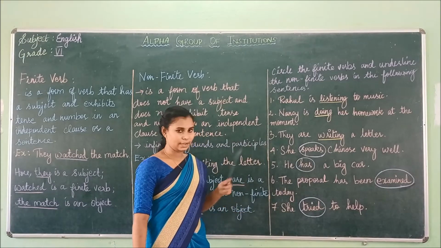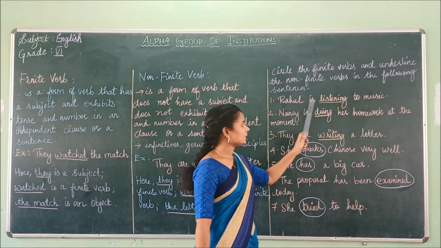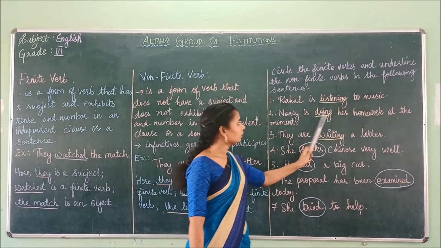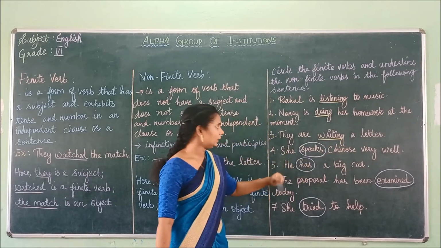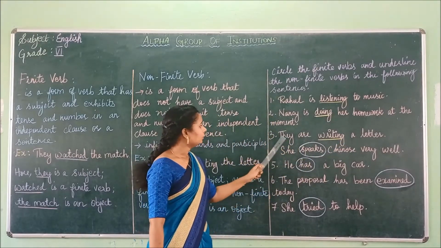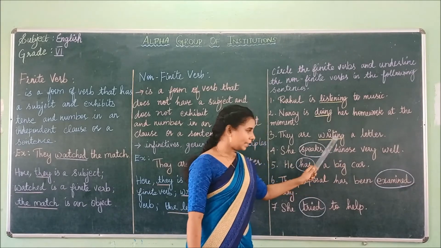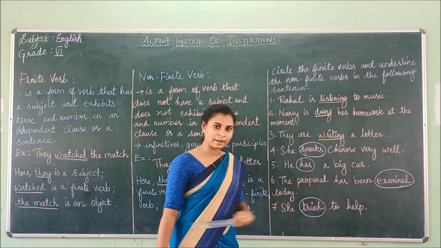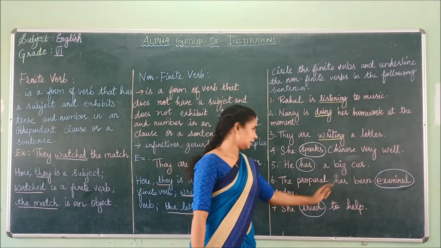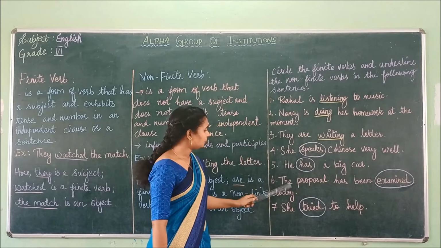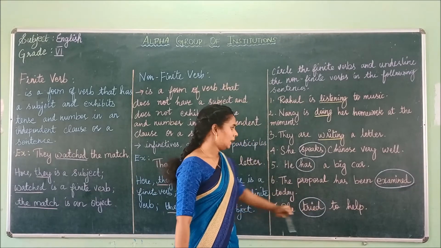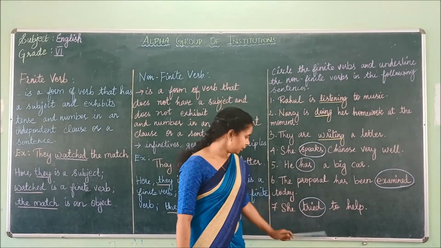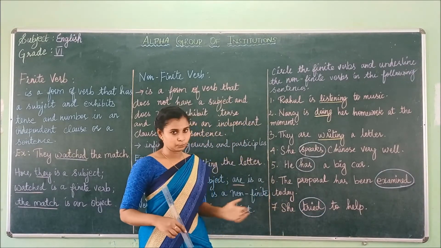So we'll again have a short recap. Robert is listening to music. Listening is a non-finite verb. Nancy is doing her homework at the moment. Doing is a non-finite verb. They are writing a letter. Writing is a non-finite verb. She speaks Chinese very well. Speaks is a finite verb. He has a big car. Has is a finite verb. The proposal has been examined today. Examined is a finite verb. And next, she tried to help. Here, tried is a finite verb.